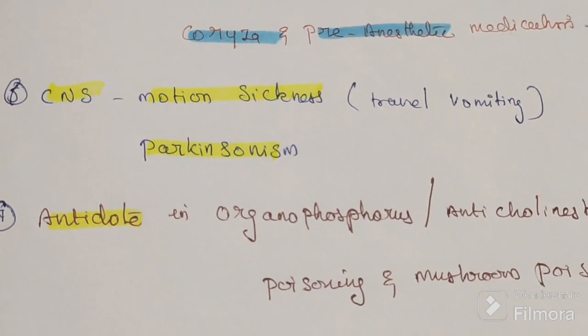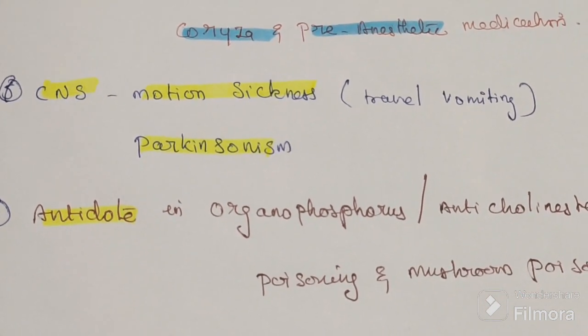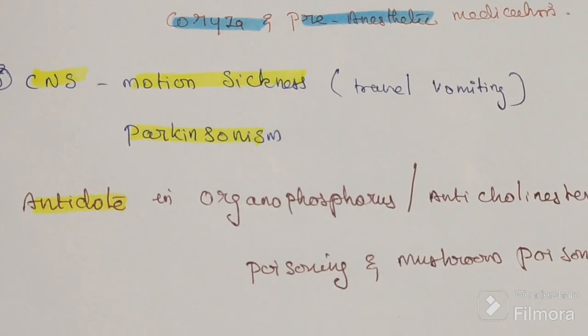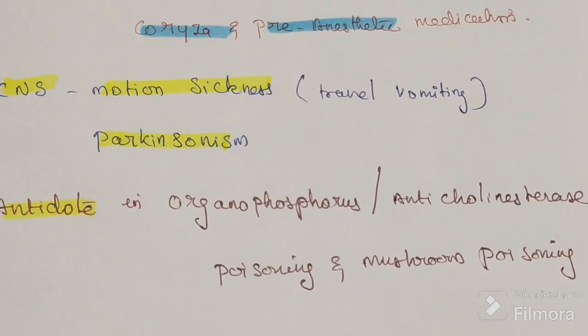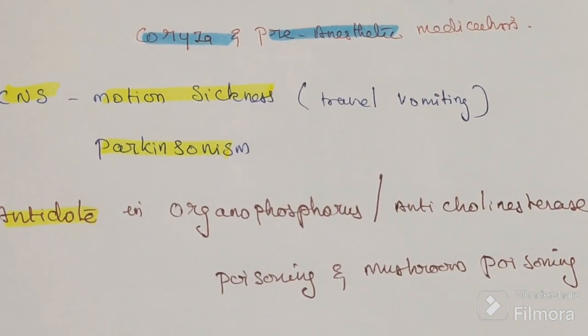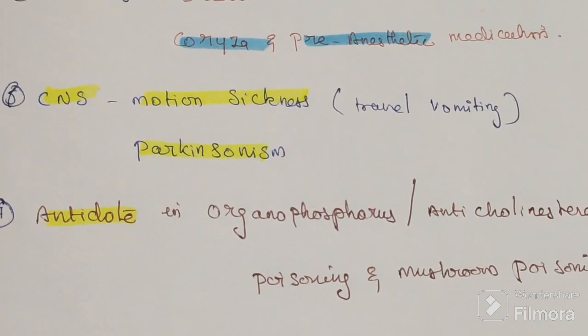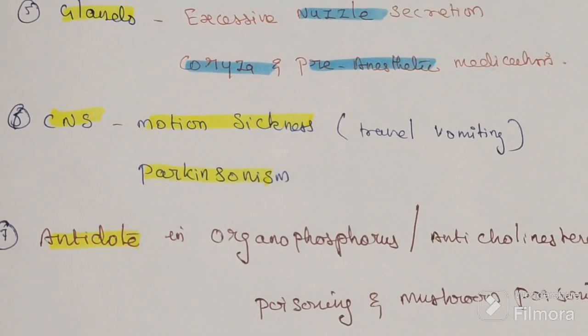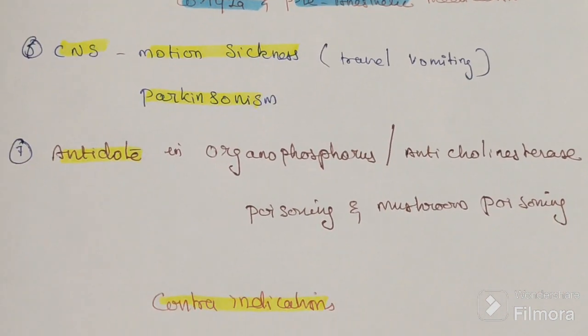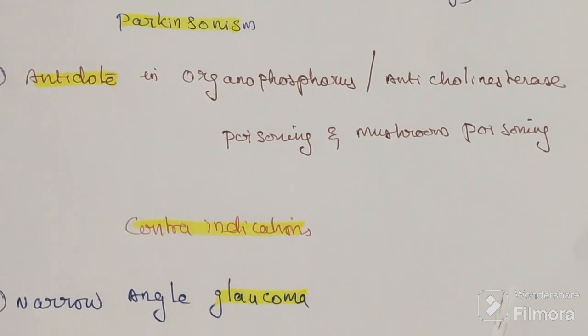So that is why it is given in motion sickness, whenever we are traveling and the person has vomiting. Parkinsonism because it depresses the basal ganglia. Then physiological antidote. So these are the uses.